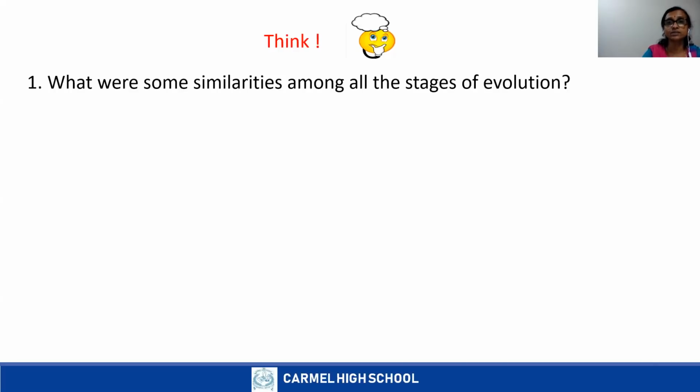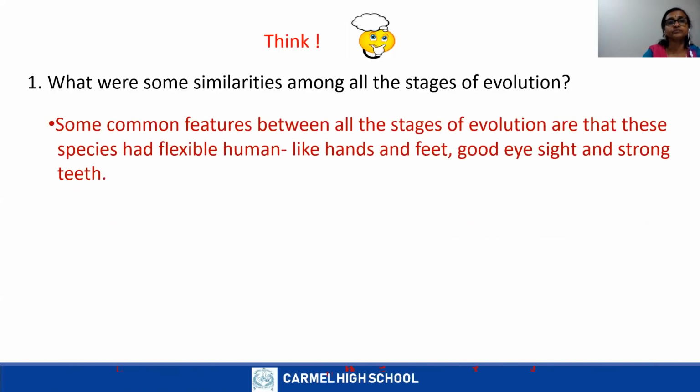Now let us see this answer. You can read these answers, children. Yes, correct. Some common features between all the stages of evolution are that these species had flexible, human-like hands and feet, good eyesight, and strong teeth.